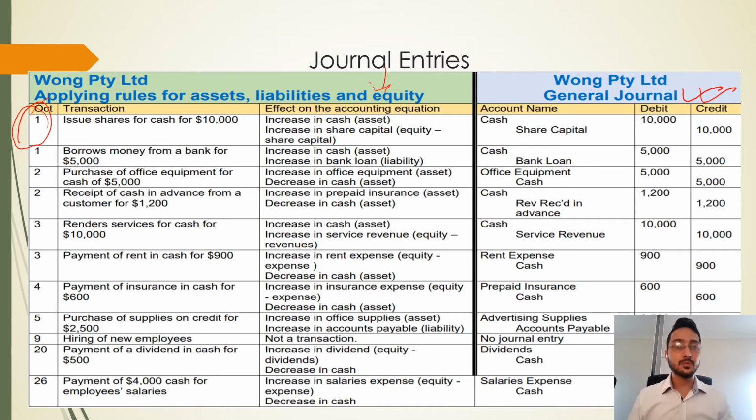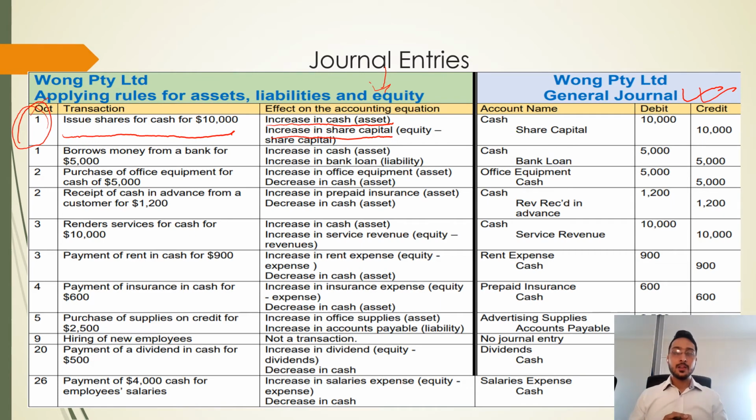So in the first transaction, we can see that we issue shares for cash for $10,000. This one will have an effect on cash and shares. So the first one is cash. When we issue the shares, then we will receive the cash. So when we receive the cash into our company, then the cash will increase. And when we give the shares, then the share capital will also increase, and it will go to the shareholders.